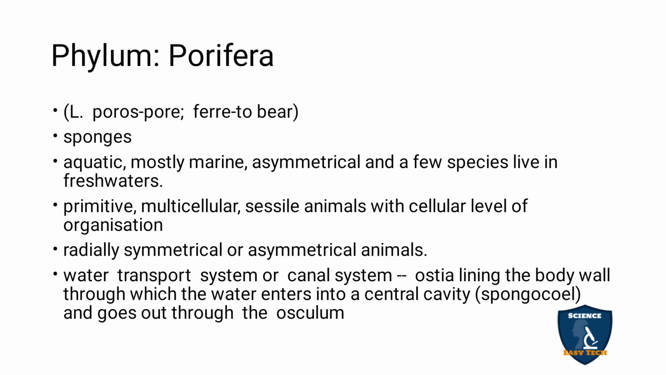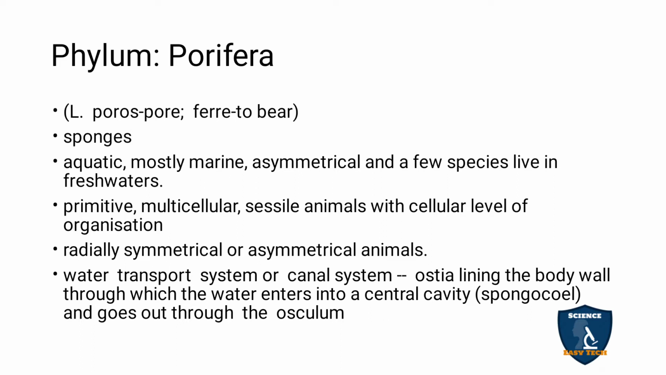What is the habitat of the sponges? Aquatic, mostly marine, and few species live in fresh water. Aquatic means they live only in the water. Okay, they won't live on land. So, they need water. It may be salty water or sea water, that is marine water, and fresh water, the rain water which is stored in the lakes and the ponds. And asymmetrical means they don't have any shape, and if they are cut into pieces, they won't divide into two halves.